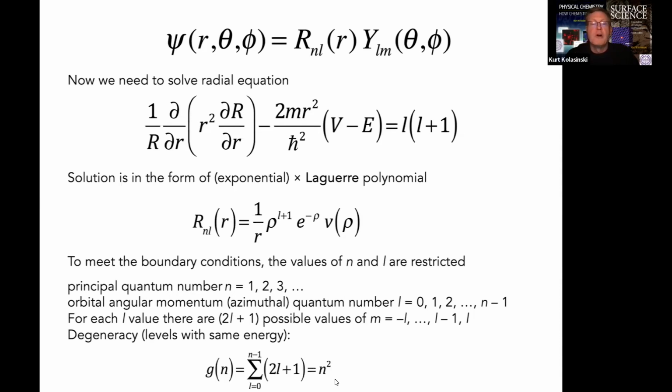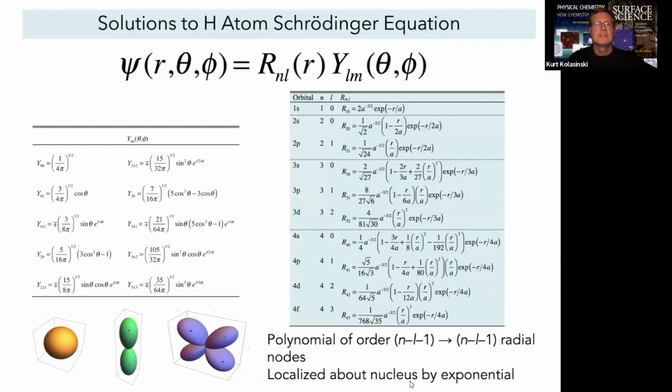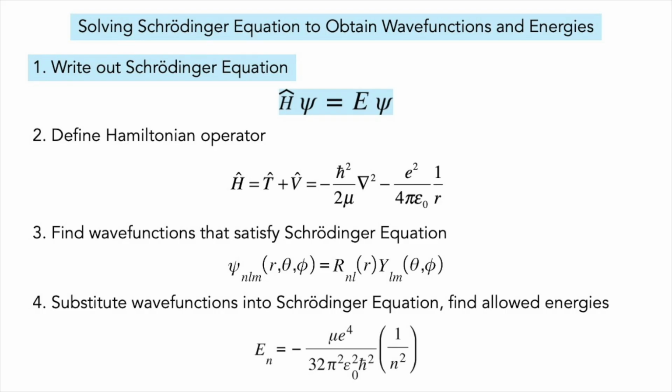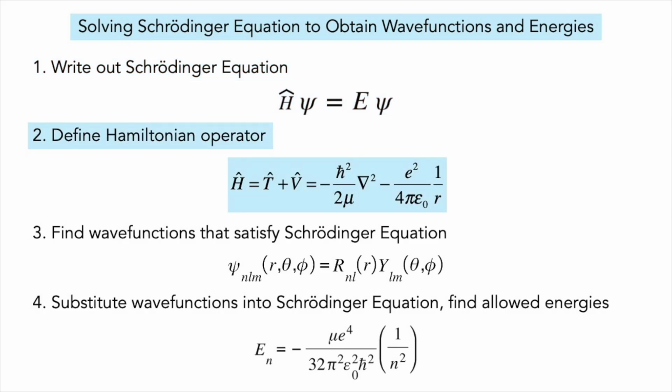In the hydrogen atom, the energy to a first approximation only depends on n. So now the form of this overall variable separated wave function makes a whole lot of sense. We introduce radial nodes and control the energy largely with the radial term, but the shape is determined by these Y_LMs. We now have solutions for the wave functions.